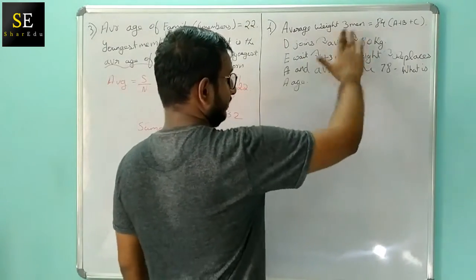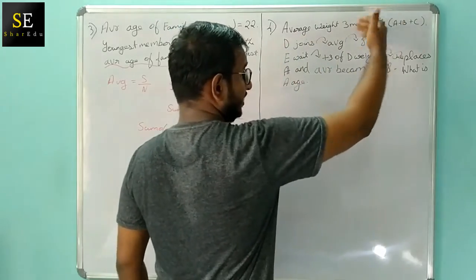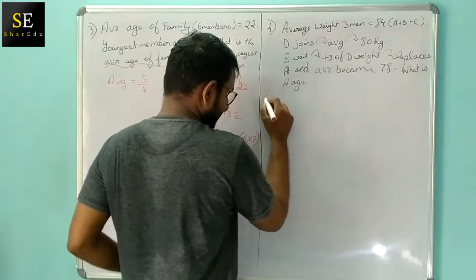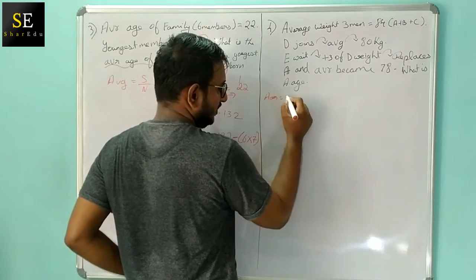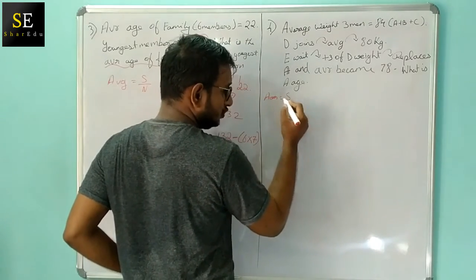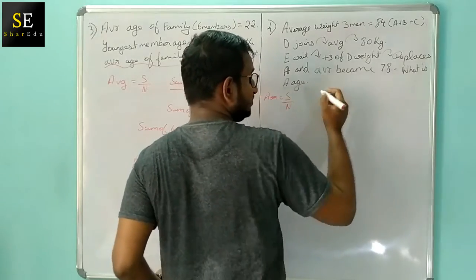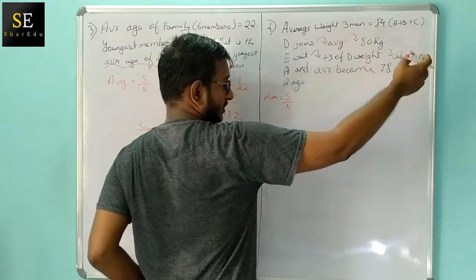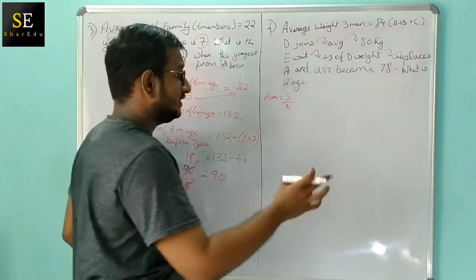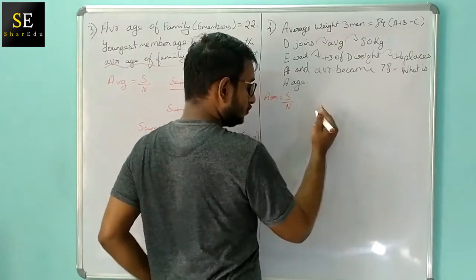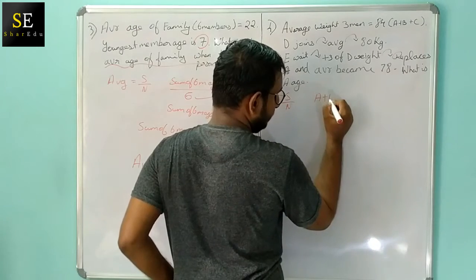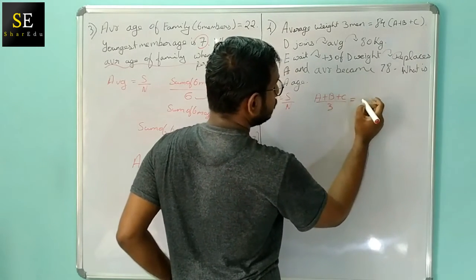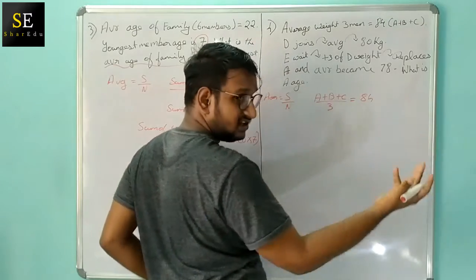Okay, they have given the average weight of 3 men. Let's write the formula first. Average is equal to sum by number. So the average weight of 3 members, that is A, B and C, is 84. So we are taking (A plus B plus C) divided by 3 is equal to 84. So average weight is 84.